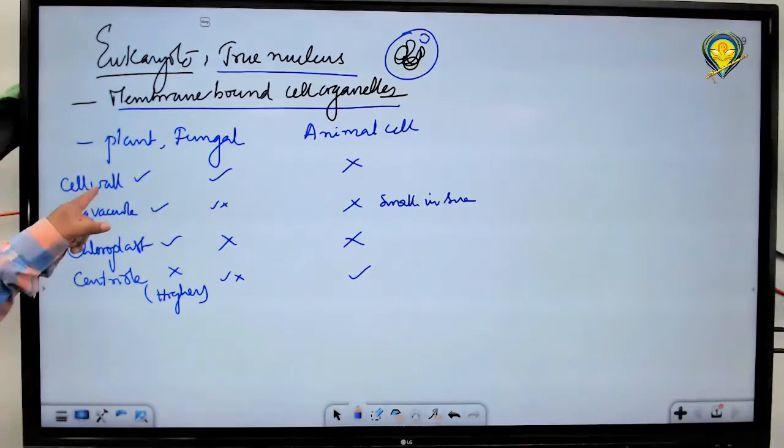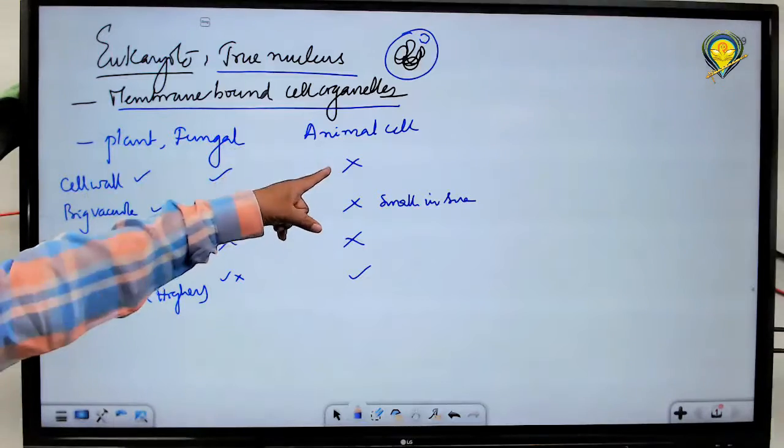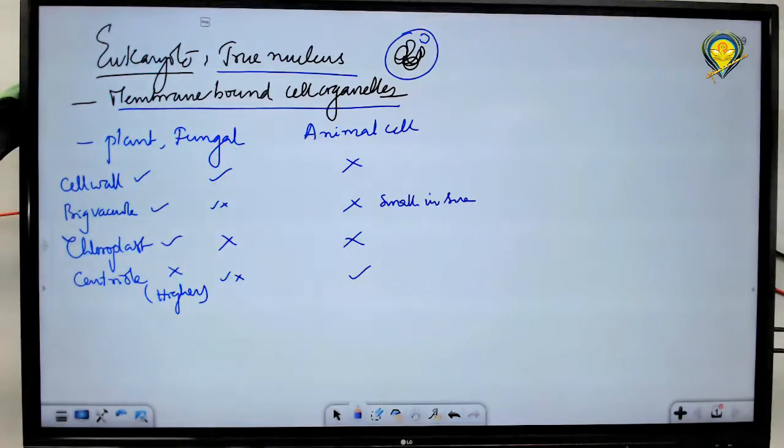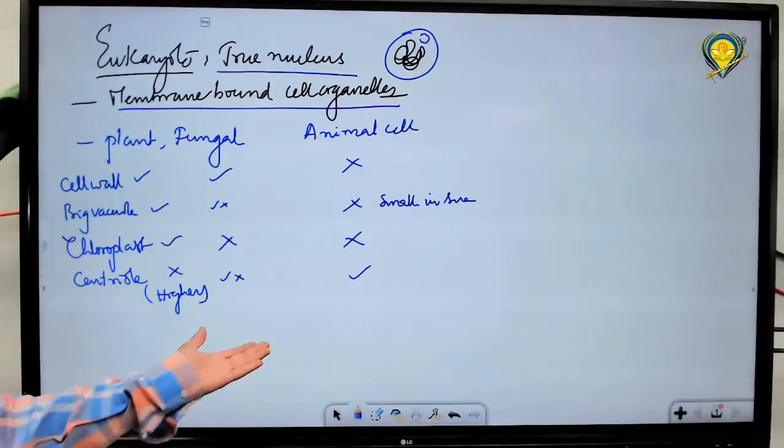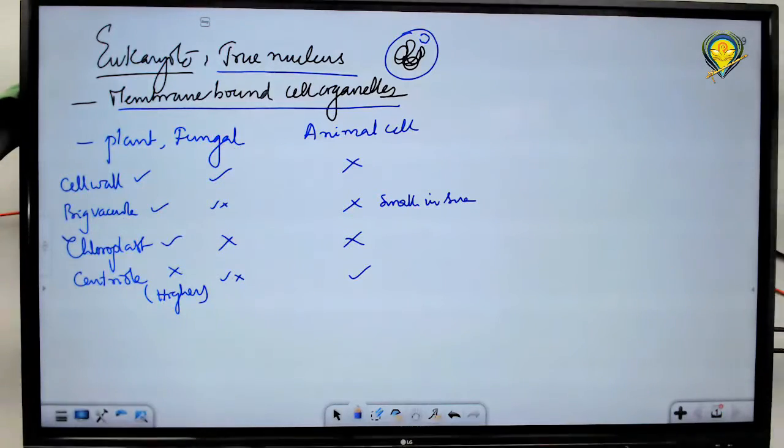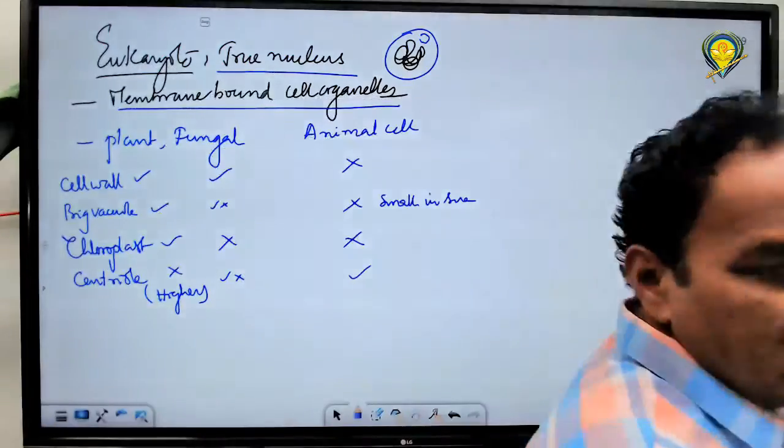Outer covering is a cell wall here. Here the outer covering will be the plasma membrane. So their mode of nutrition, you know, is autotrophic or heterotrophic. These are some of the basic differences among different types of eukaryotic organisms.